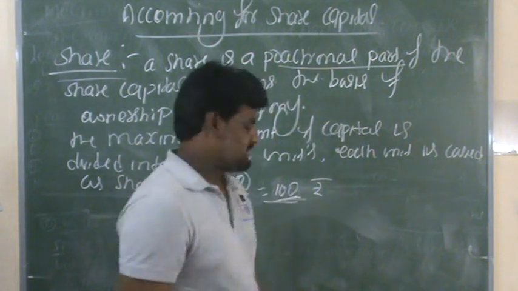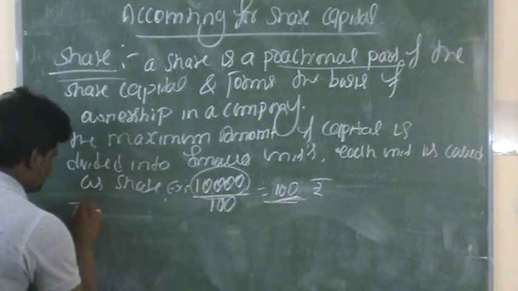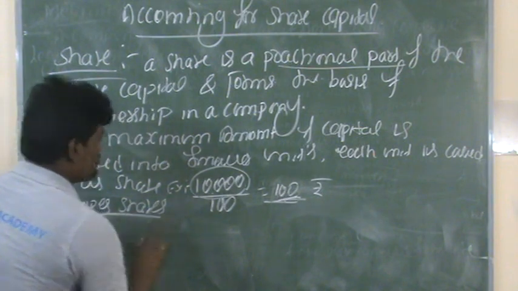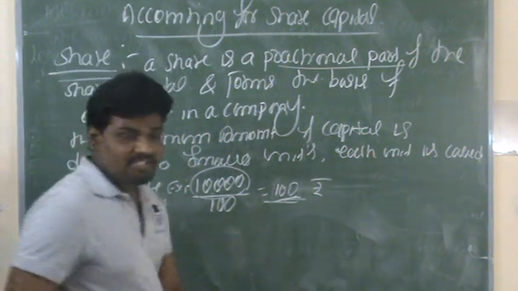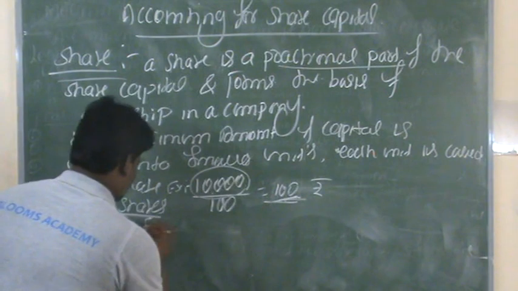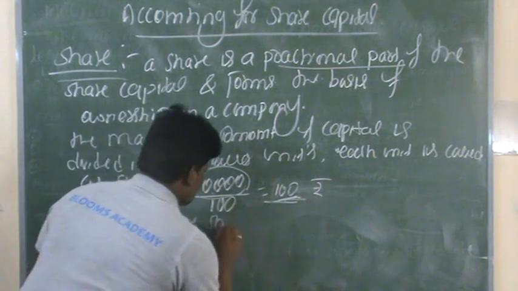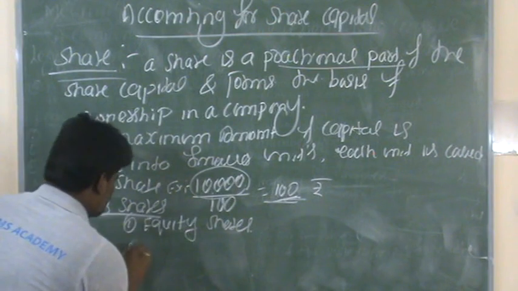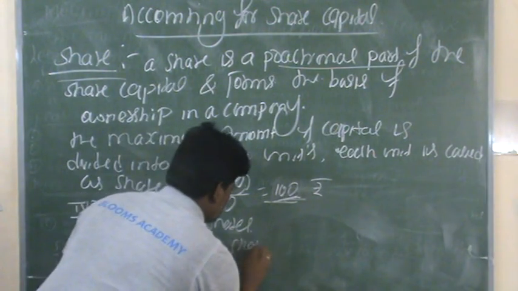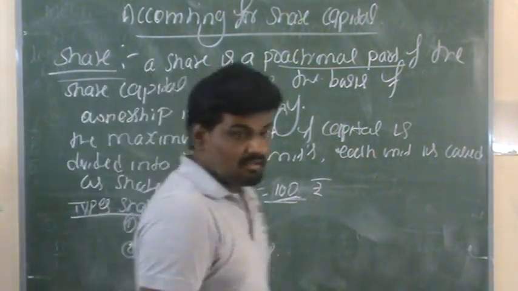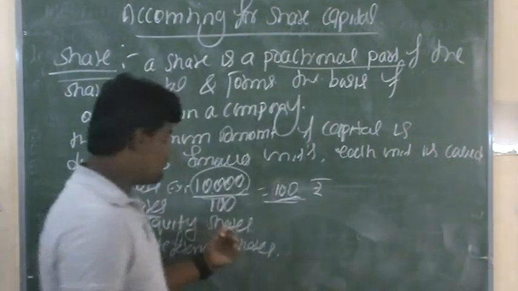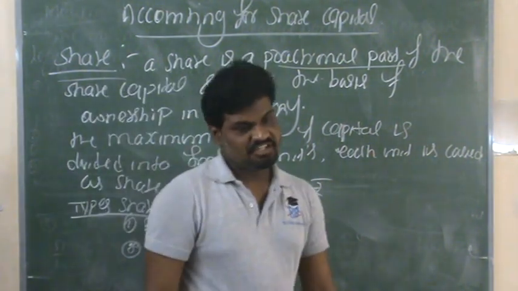The first one is equity shares and the second one is preference shares.